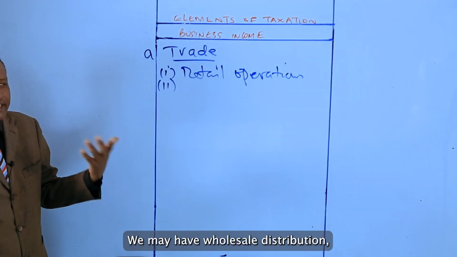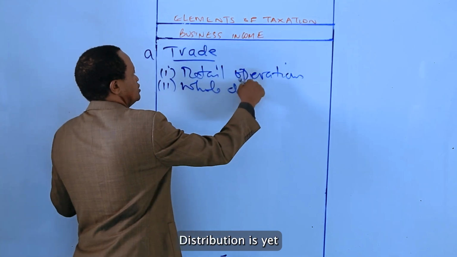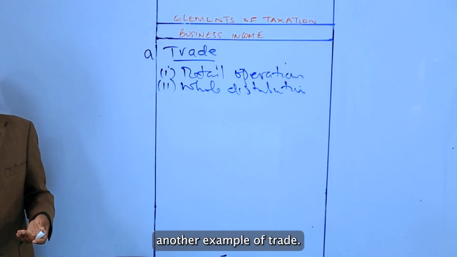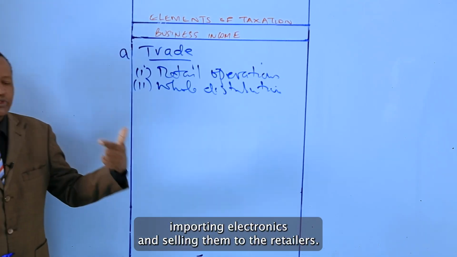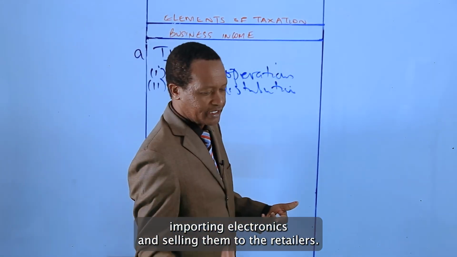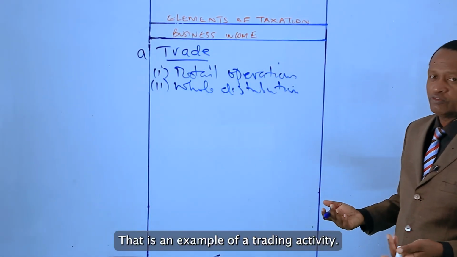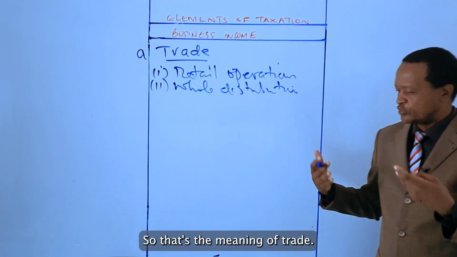We may have wholesale distribution. Wholesale distribution is yet another example of trade. That means a distributor regularly, for example, importing electronics and selling them to the retailers. That is an example of a trading activity. So that's the meaning of trade.